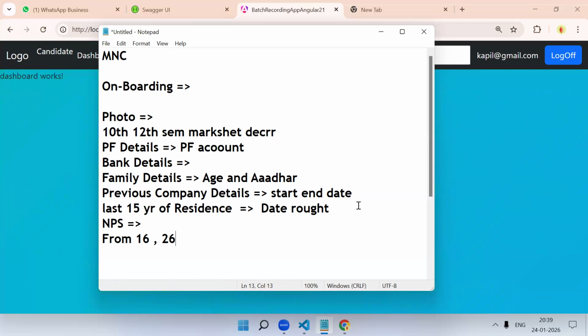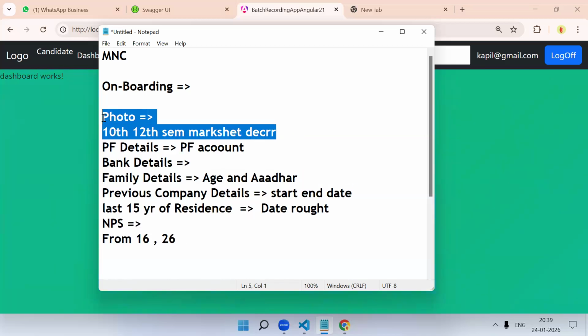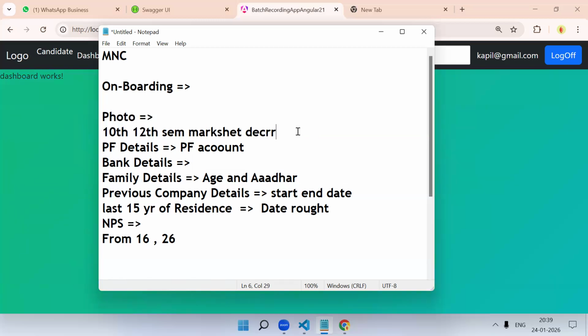Sir, for file uploading, how are we going with that? It will be in shared hosting only. I don't have cloud. In the server only we will upload it. Okay, sir. There is a library called Multer, right? For the file upload, Multer.